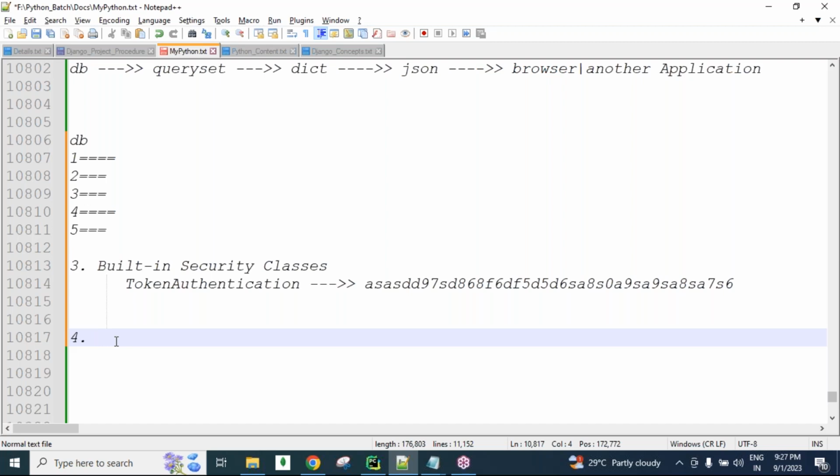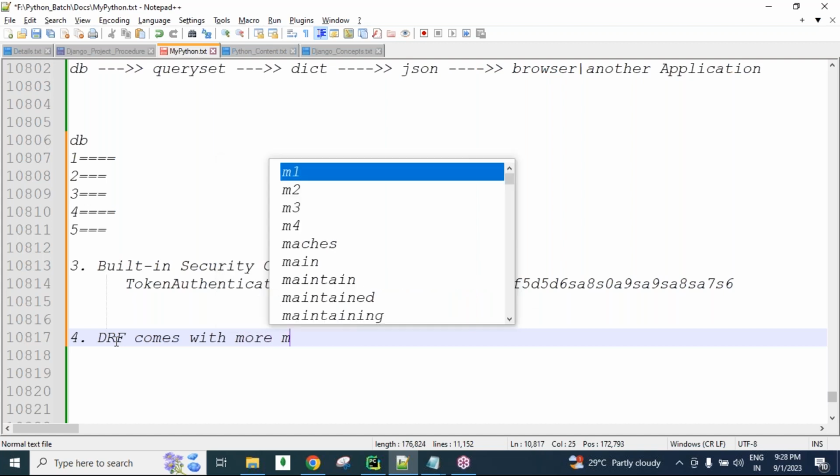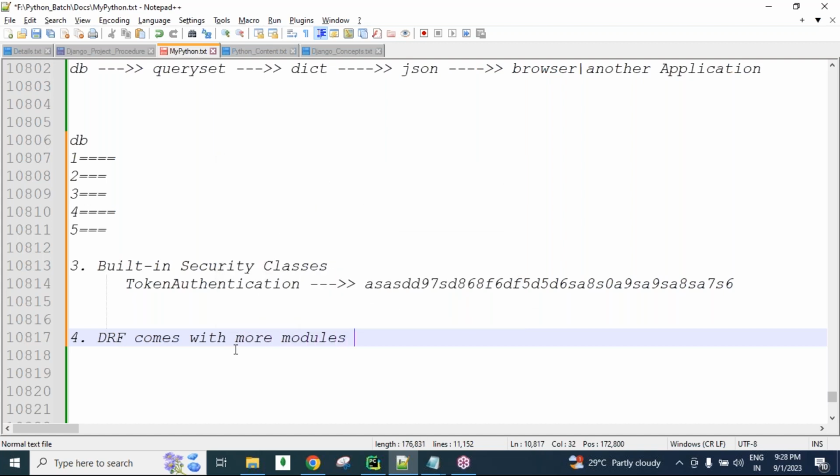Now, another one after the security classes: Django REST framework comes with huge modules by default, so many predefined modules. By using these modules, we can write very few lines of code. These modules have classes, and those classes have predefined logic. We just use those classes and get the predefined behavior. That is also one of the biggest advantages of Django REST framework.